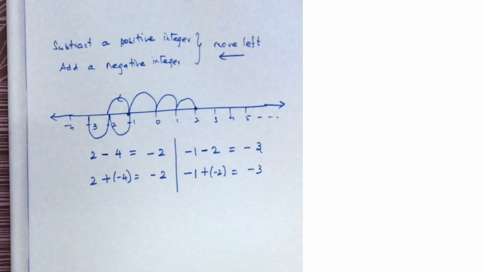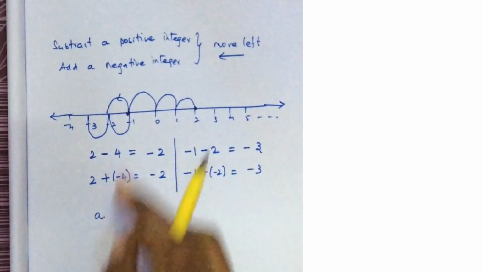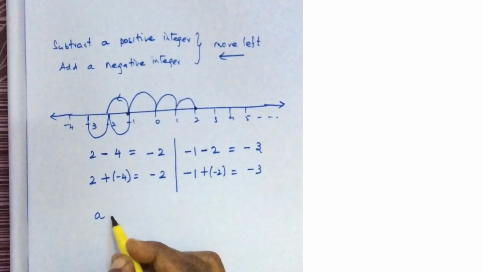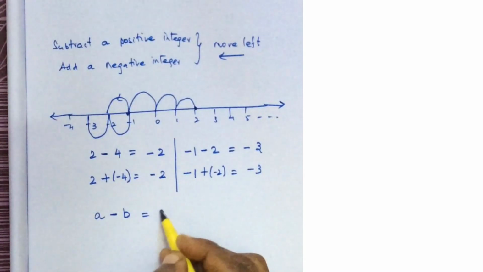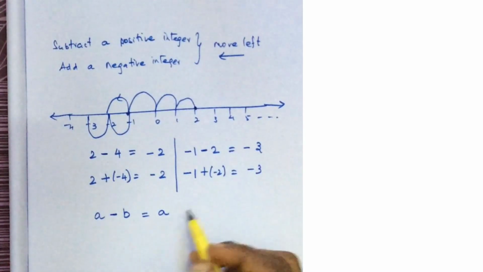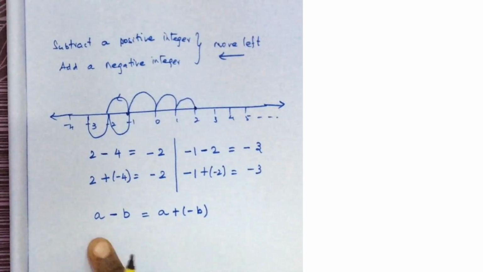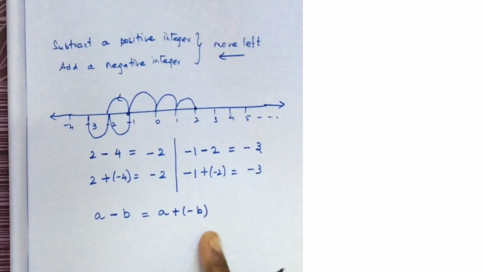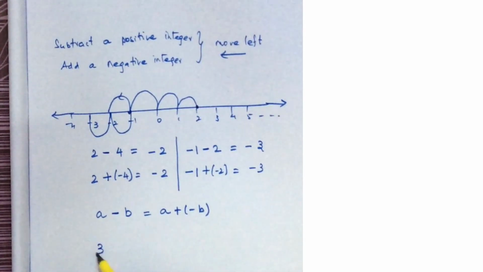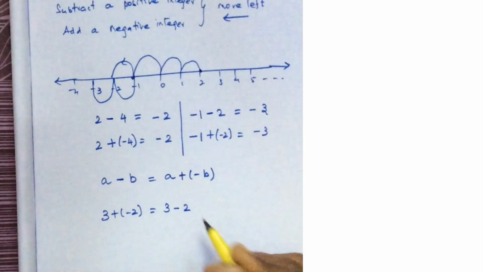So to sum up, what can we say? Either you subtract a positive integer, or to the same number, you add a negative integer; both are the same. Therefore, a minus b is equal to a plus of minus b. So 3 plus of minus 2 is the same as 3 minus 2.